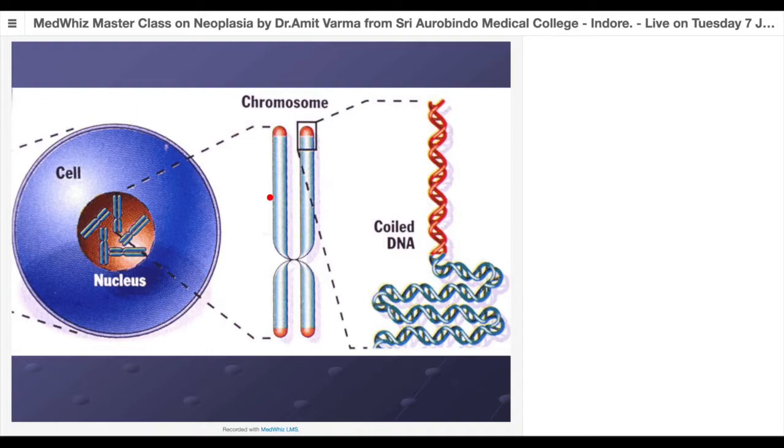So as I said, this is a chromosome, and if you see the tips of these chromosomes, they contain these telomeres. So what are chromosomes made up of? Definitely they are nothing but coiled DNA. So the last tip of the DNA are the telomeres, which are not carrying any particular function, but basically they are a robust part of the DNA, which avoids the damage to the fragile part of the DNA.